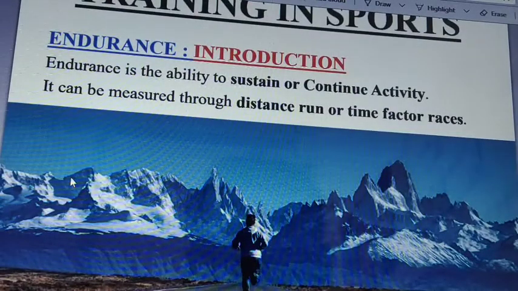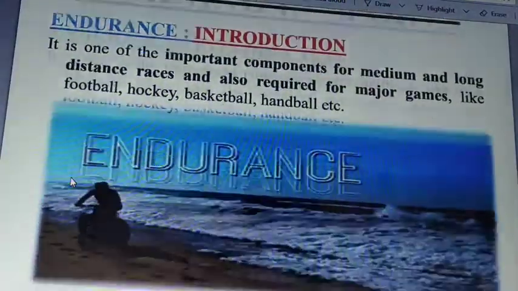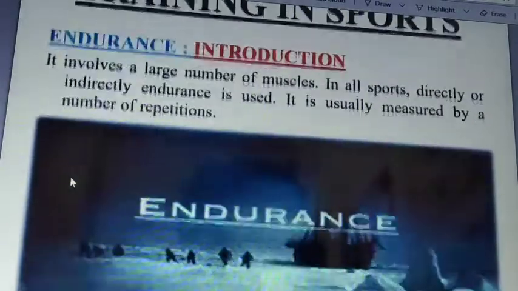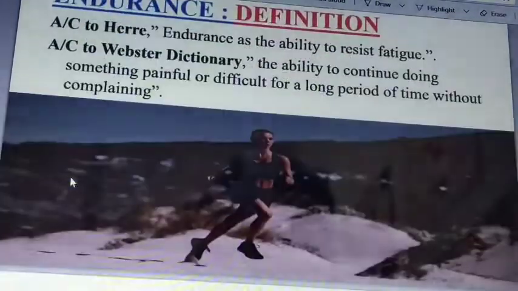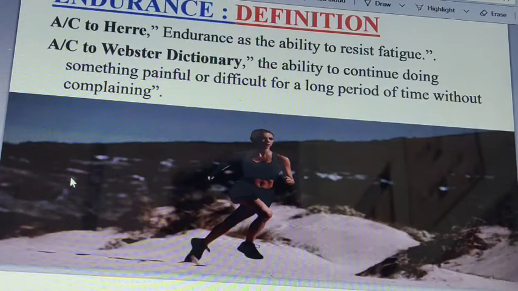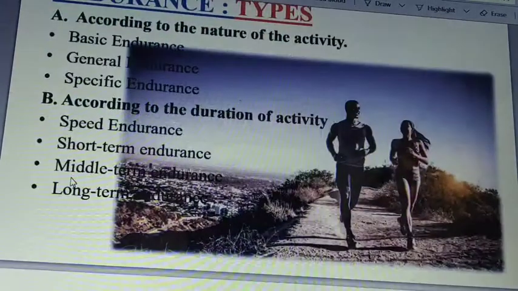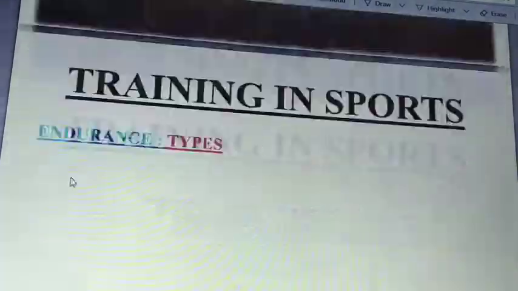Endurance is the ability to overcome fatigue. The types of endurance are aerobic endurance and anaerobic endurance. Aerobic endurance means exercise done in the presence of oxygen, and anaerobic endurance means exercise done in the absence of oxygen. Further, we have basic endurance, general endurance, specific endurance, mid-term endurance, short-term endurance, long-term endurance, etc. Basically we understood endurance.